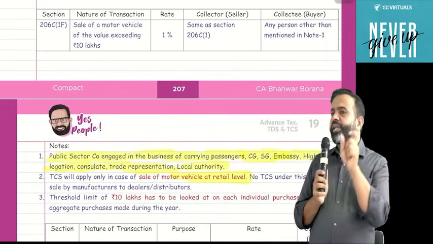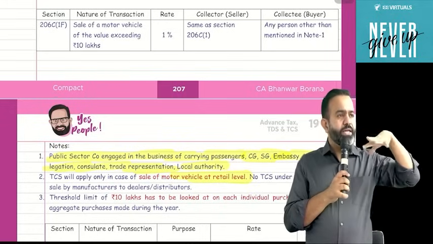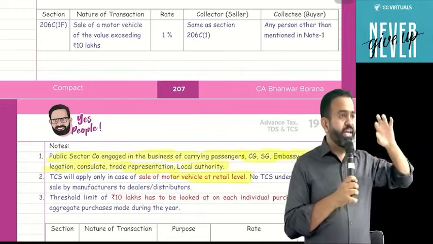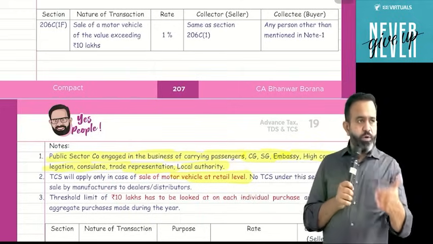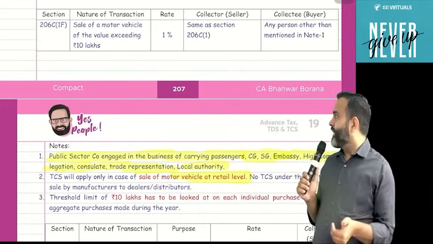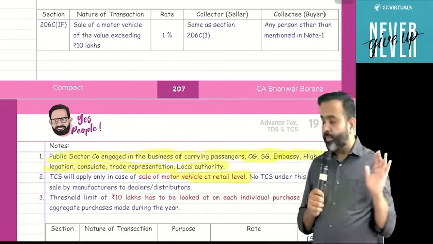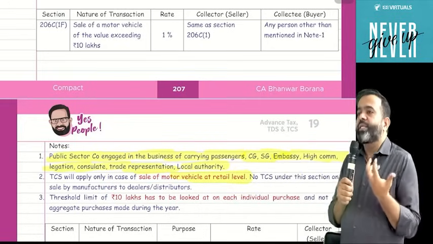So you will remember section 1F by way of the Ferrari, that is 206C subsection 1F. 1F is a Ferrari. Ferrari means car. So in case of a motor vehicle, if consideration is more than 10 lakh, then TCS is applicable at the rate of 1%. Now the question is, who will be the seller?